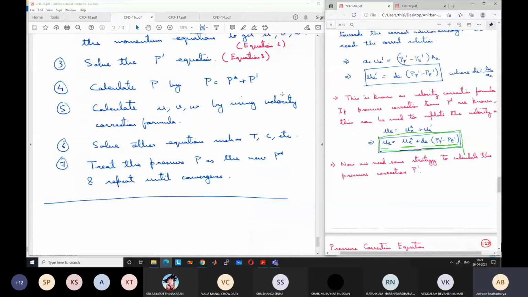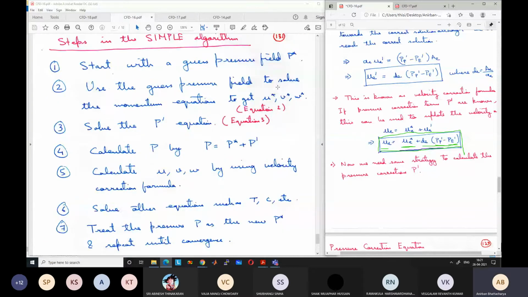This has been described in slightly more detail in the book by Patankar. So I suggest that you read the book to get some more details if you want. Otherwise, for the exam, this is sufficient. Means for our course, my notes will be sufficient. But if you want to learn more, you can read the book. Okay. But I suggest to read the Patankar book, not other books. Then you will get confused because other books have shown it in a different manner. Okay, it is more confusing. So if you want to read any book, you just read the book by Patankar.